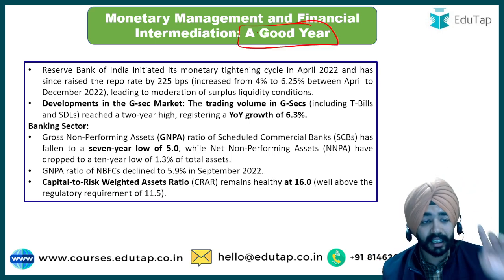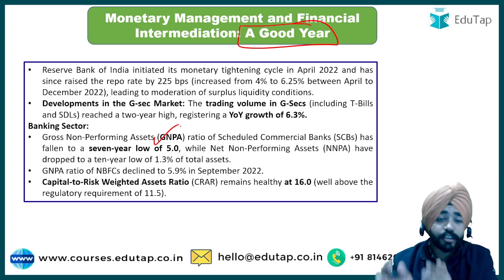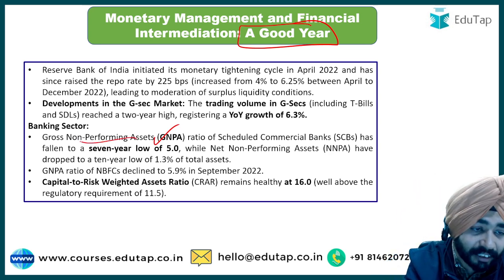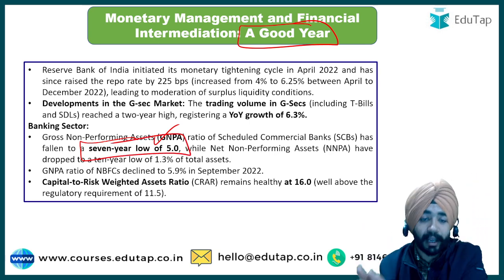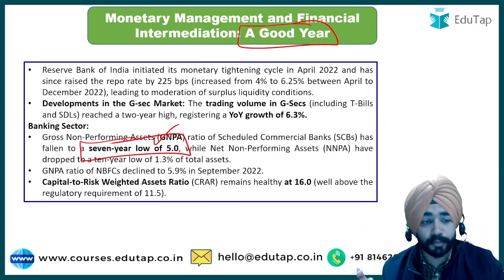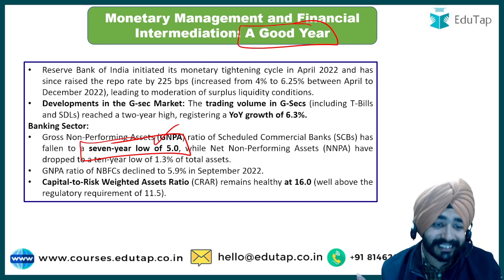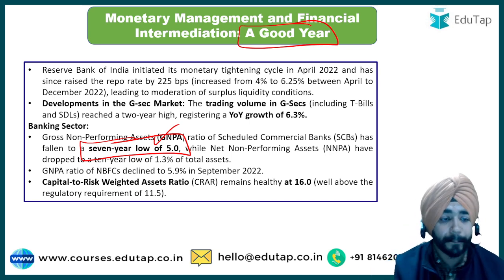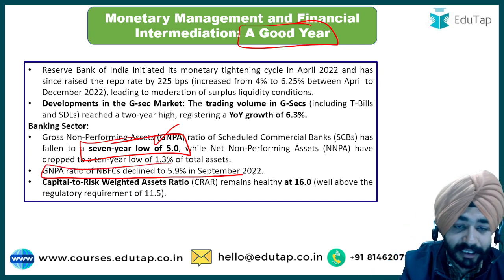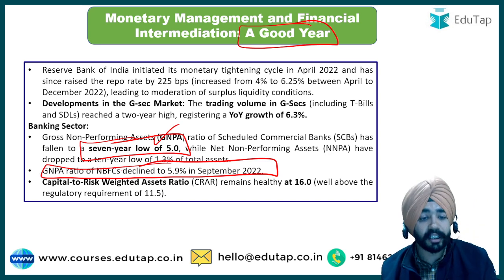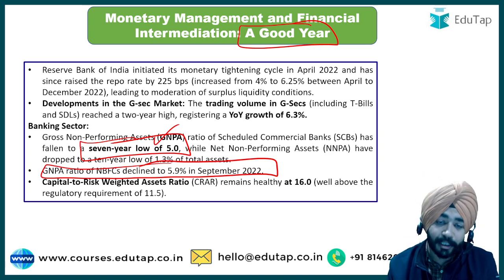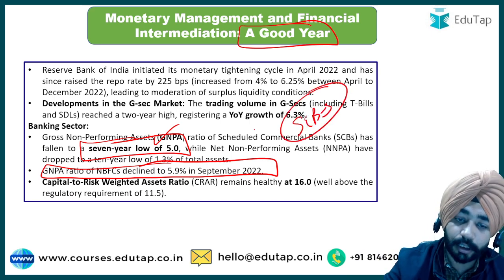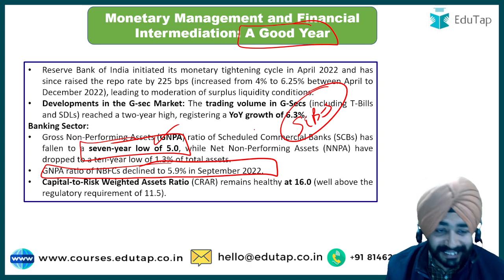Why I can show this thing, remember, look at this thing. Gross non-performing assets ratio has fallen, so which means this is a very good thing. NPA, which is a very big concern for banking sector, it has reduced down to 5%. That is a 7-year low, it is 5.5% gross non-performing asset ratio. Okay, gross non-performing assets of NBFCs has also declined to 5.9%. For scheduled commercial banks 5%. सिंपल याद रखो, SCB 5 और NBFCs around 6%.